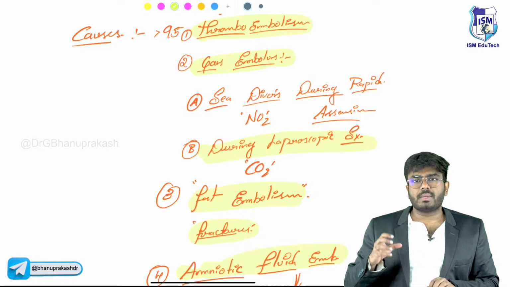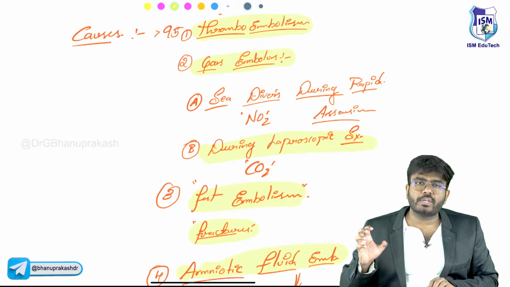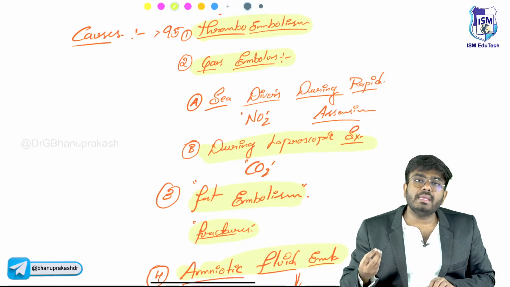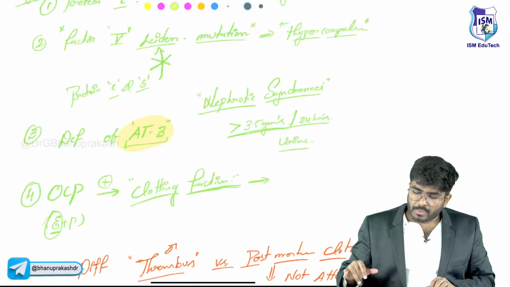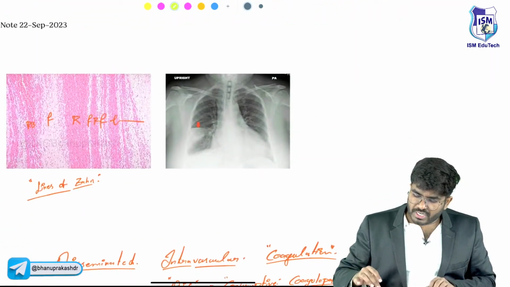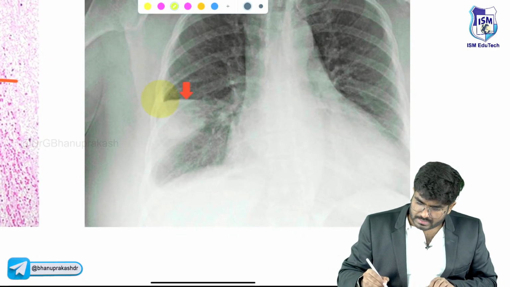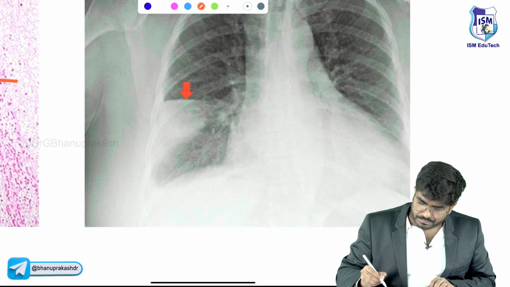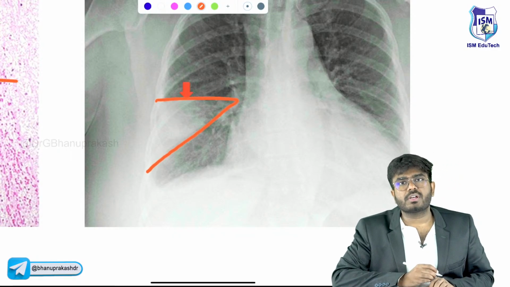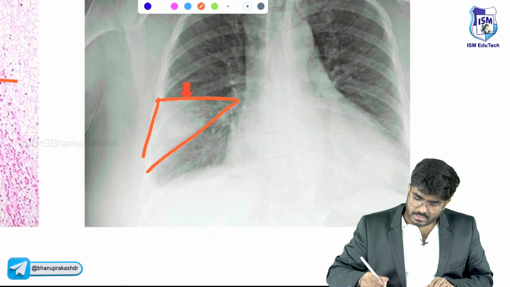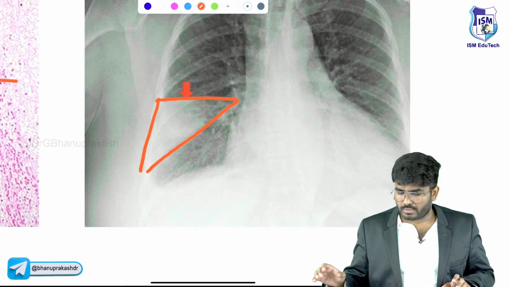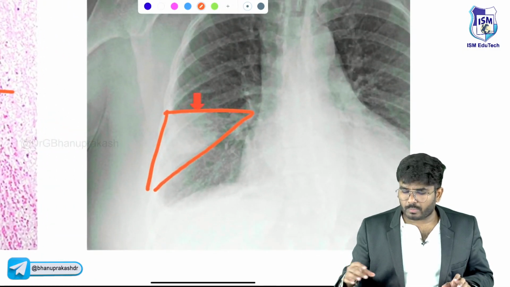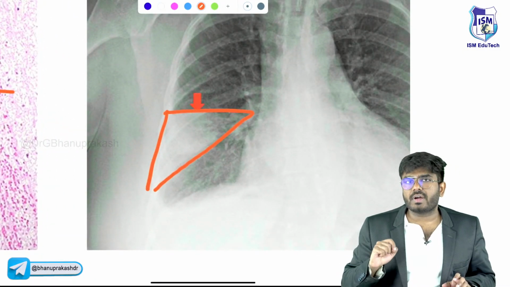In the lungs, the embolus is going to get blocked, leading to pulmonary embolism. This pulmonary embolism is going to cause wedge-shaped infarcts in the lungs. So with this, the embolism topic is also completed, guys. I have discussed different types of embolism. If there is pulmonary embolism, you can see such wedge-shaped infarcts.